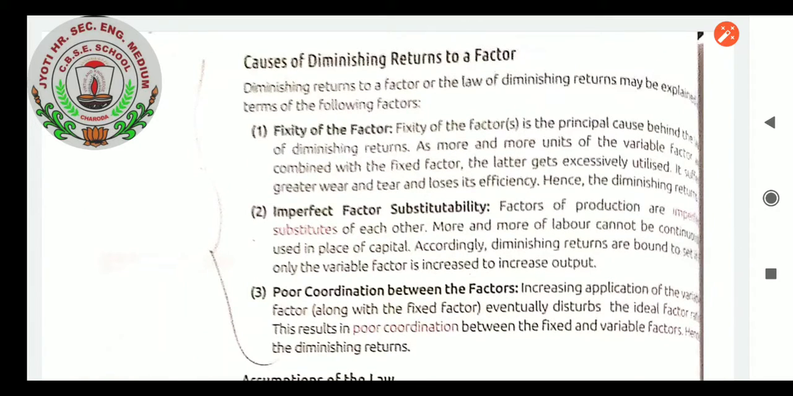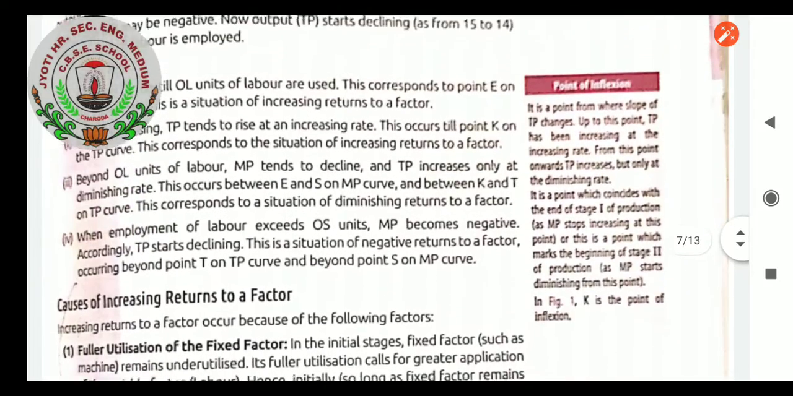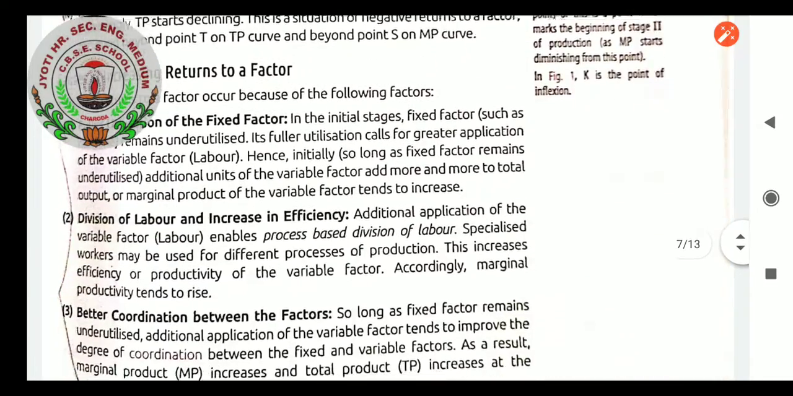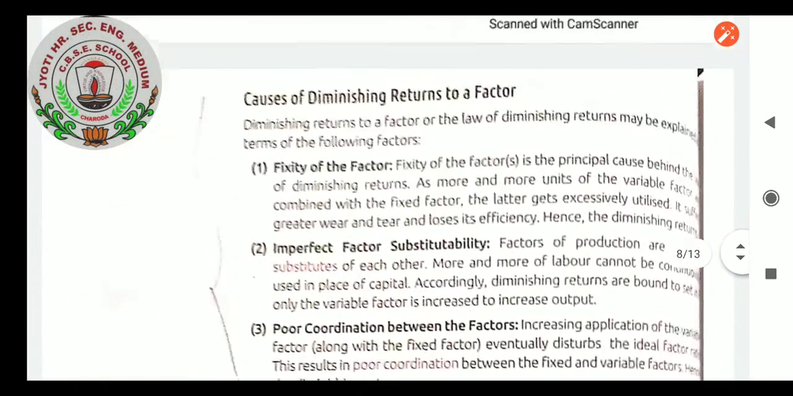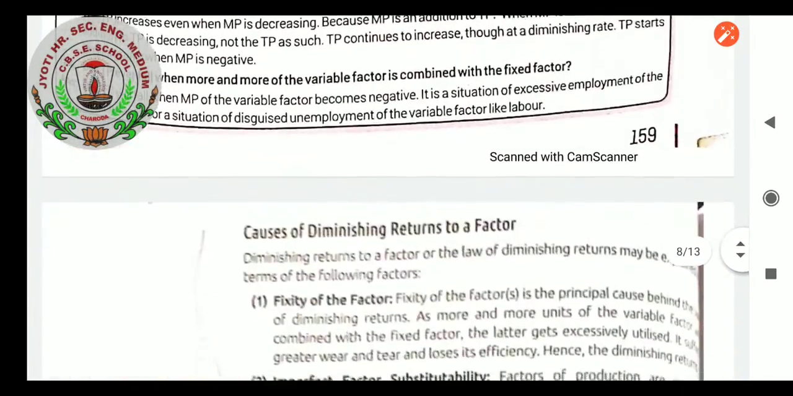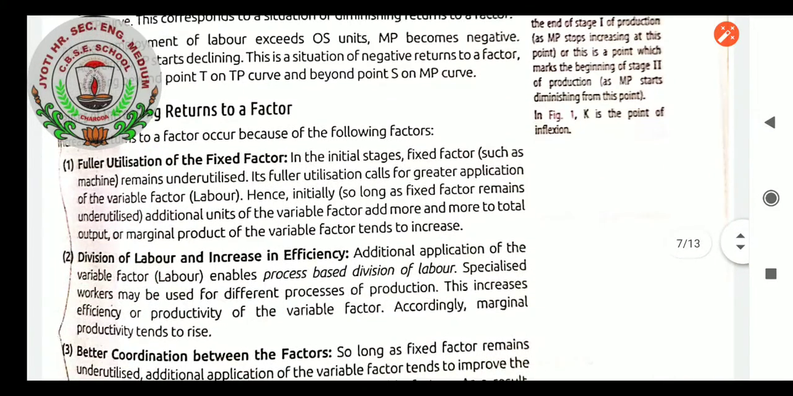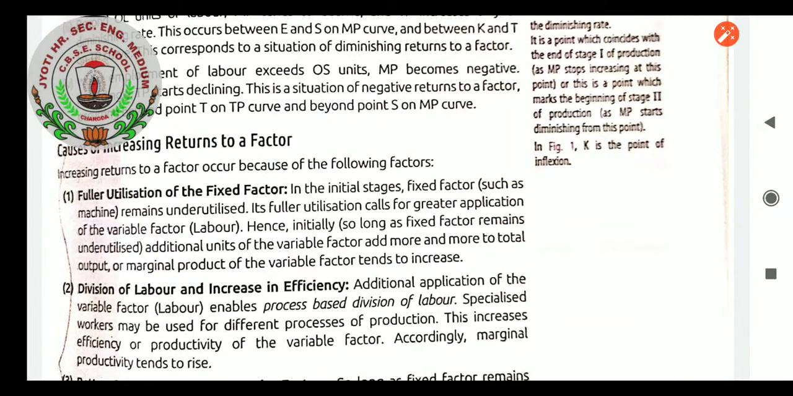We have learned the causes of diminishing return to a factor, but again I want to recall the causes of increasing return as well as decreasing return, and then we will proceed with some practical questions. Increasing return to a factor can be achieved when we make fuller utilization of the fixed factor, till the variable factor can be increased so that total production capacity comes to 100%.